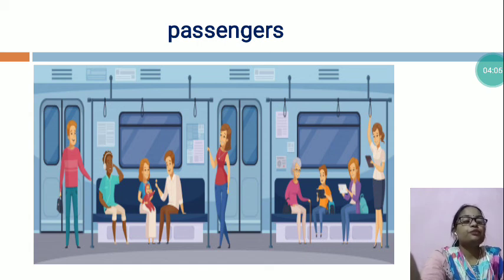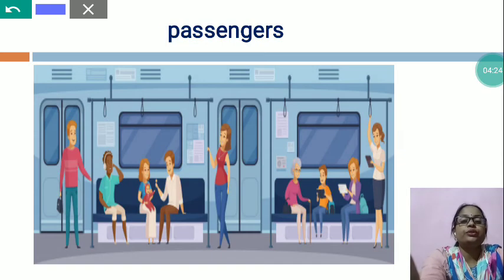Those people who are traveling by train, we call them passengers. Passengers can be anyone like children, men, women, old men, old women, any age group of people. You can see in this picture also, dear children.